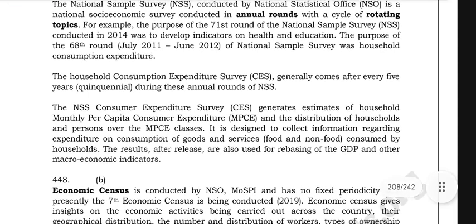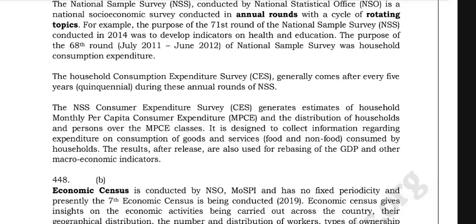The NSS Consumer Expenditure Survey, that is CES, generates estimates of household monthly per capita consumer expenditure, MPCE, and the distribution of households and persons over MPCE classes. It is designed to collect information regarding expenditure on consumption of goods and services, food and non-food consumed by the households. The results after release.